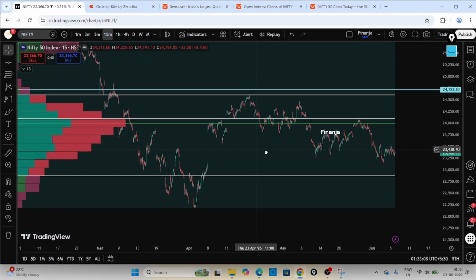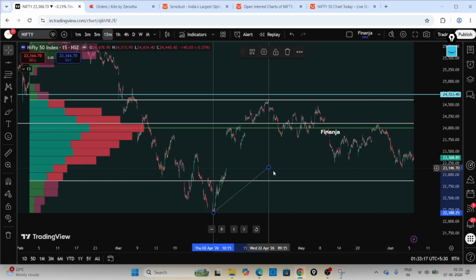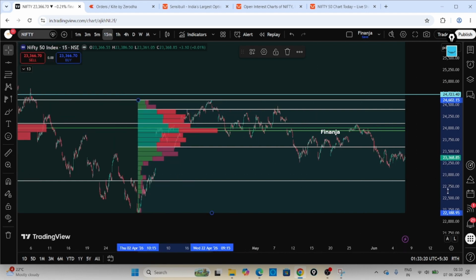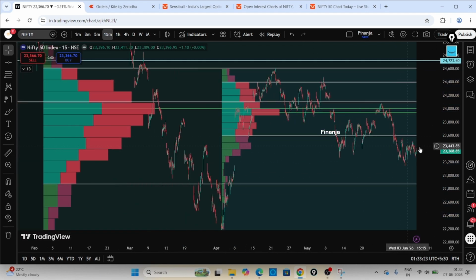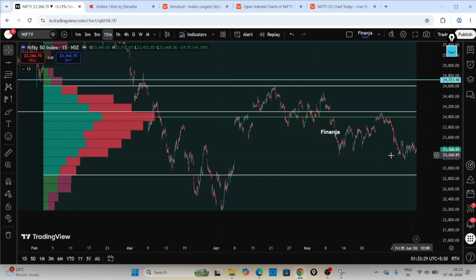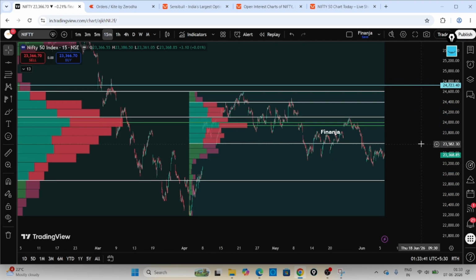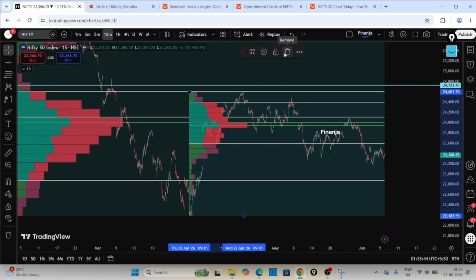Yeah, and also I wanted to show that from this range also you can take one more volume profile. Maybe from here. See how exactly it again builds a support and resistance here. I'm not taking it up to the latest candle, because from the historical data also we are getting a support and resistance. That means I wanted to show you that from this volume profile you can trade for the future candles also. So yeah, this is what I wanted to show.